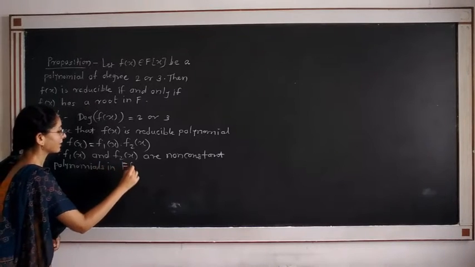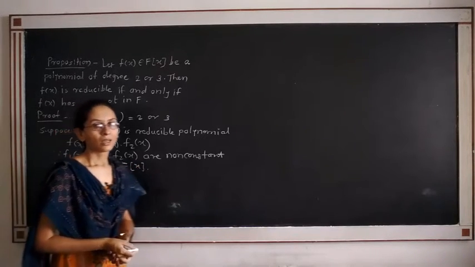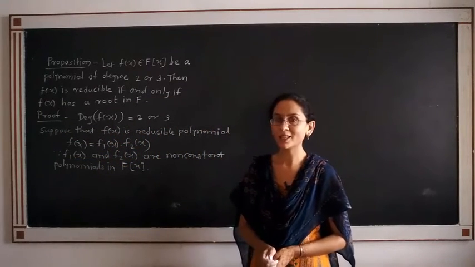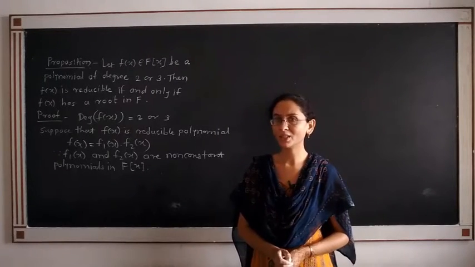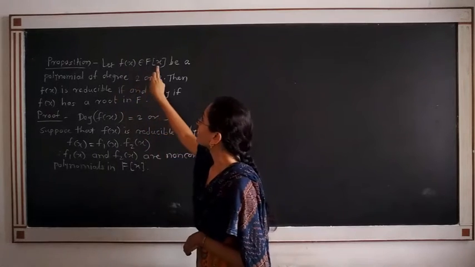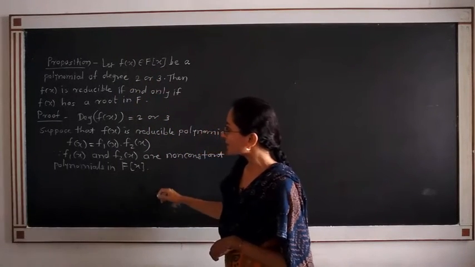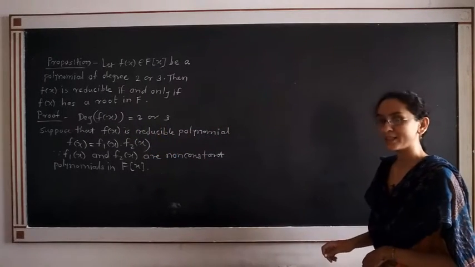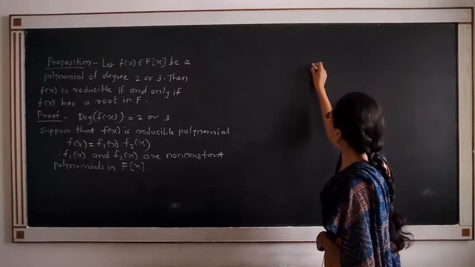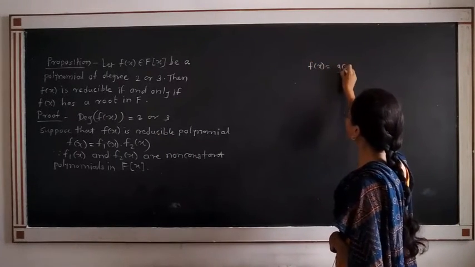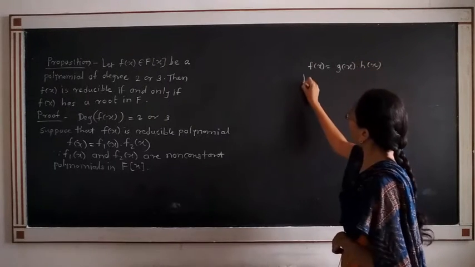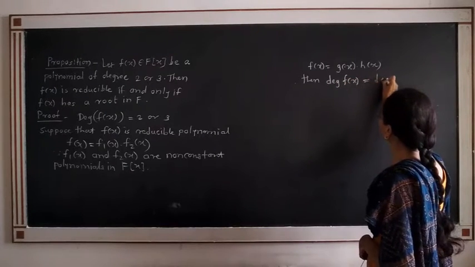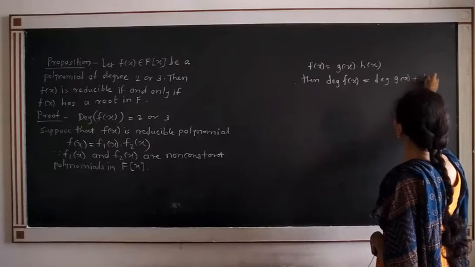Since f(x) is reducible, f(x) is written as a product of two different polynomials which are non-constant, and the same polynomials belong to F[x]. Capital F is a field. What is given is that the degree of f(x) is 2 or 3. We have a result on the degree of a polynomial. What is that result? If f(x) is equal to g(x) times h(x), then the degree of the polynomial f(x) is equal to the degree of polynomial g(x) plus the degree of polynomial h(x).